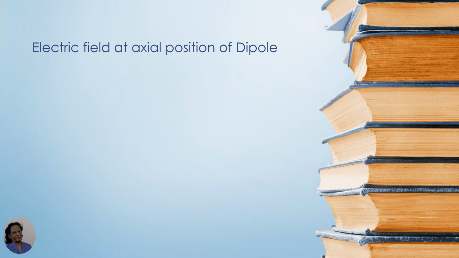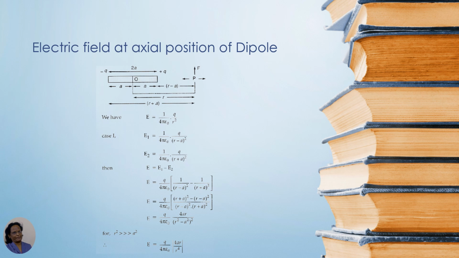Now, we have already told that there is an electric field due to a dipole. The dipole has space around it. One region will be along the axis, and one can be at the right bisector. So when we are at the axis, we have to find the electric field at an axial point of the electric dipole. For that, we have taken one electric dipole with minus q and plus q separated by 2a,